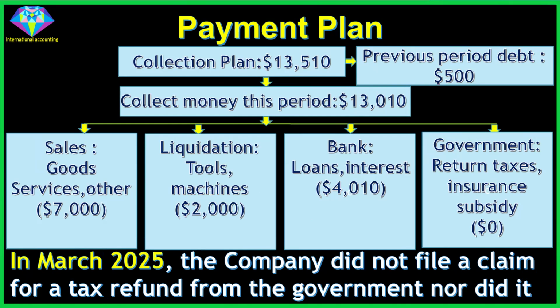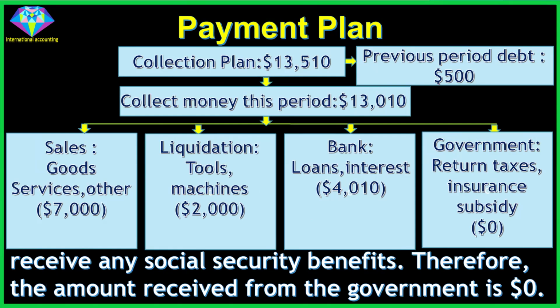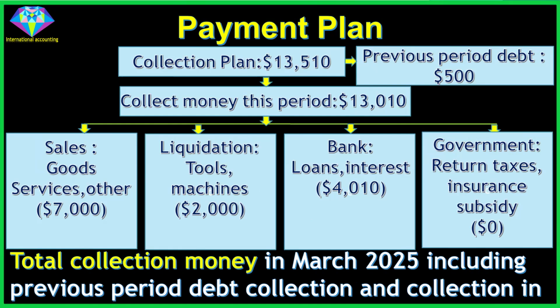In March 2025, the company did not file a claim for a tax refund from the government, nor did it receive any Social Security benefits. Therefore, the amount received from the government is $0.